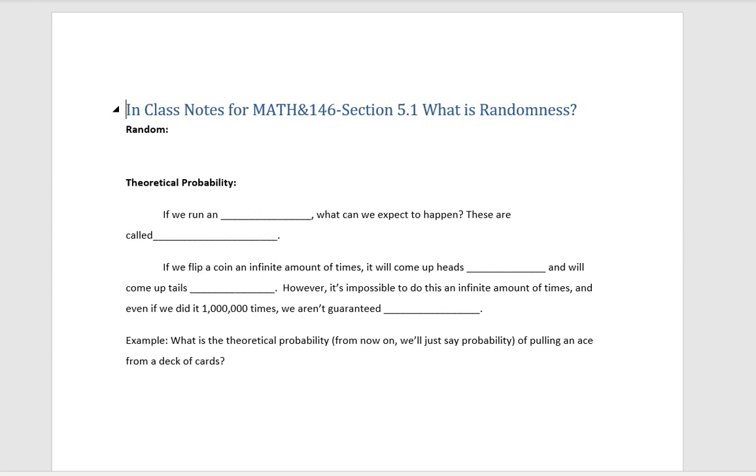Alright, so in chapter 5 what we're going to be doing is looking at probabilities, but first what we have to talk about is what is randomness. So what random means is that something happens without a pattern. So some event occurs without a pattern.